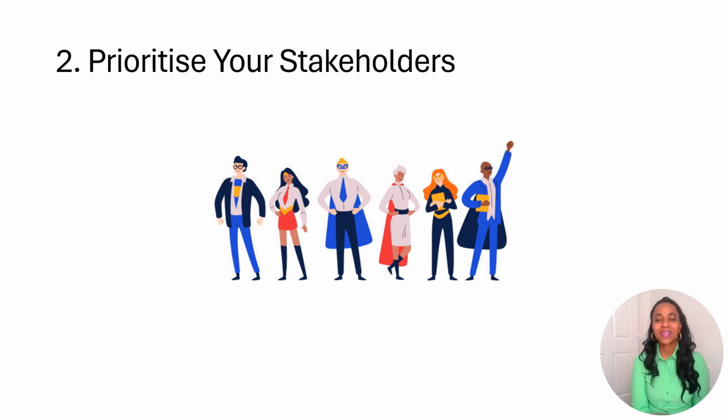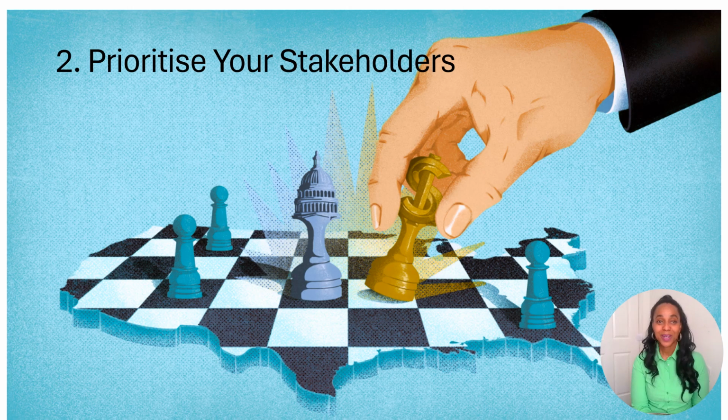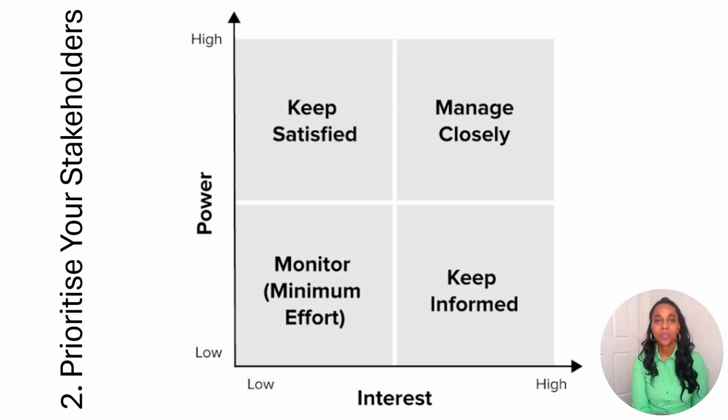You need to work out the stakeholders' power, influence, and interest so that you know who you should focus on. From the list of people and organizations that are affected by your work, some of these may have the power either to impede that work or to advance it. Some may be interested in what you are doing, while others might not care. So you need to work out who you need to prioritize. You can use a power interest grid like this to classify your stakeholders according to their power over your work and their interest in it.